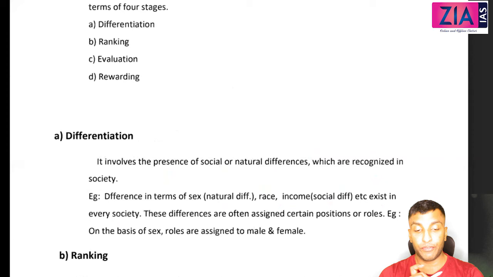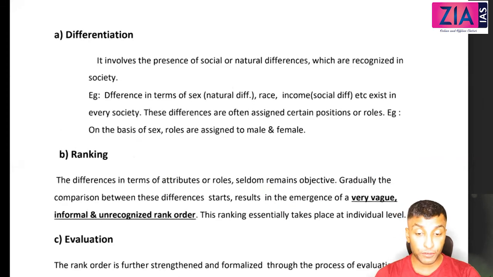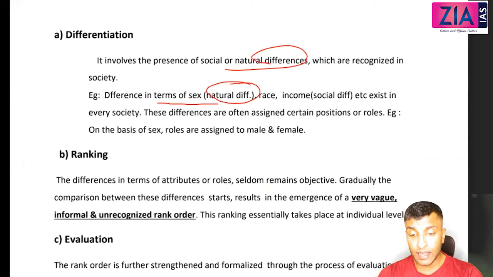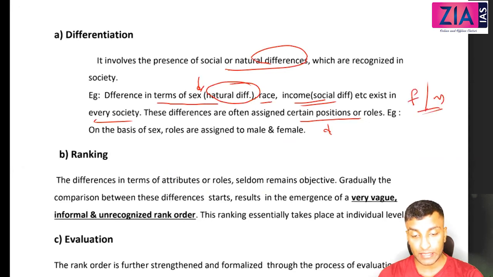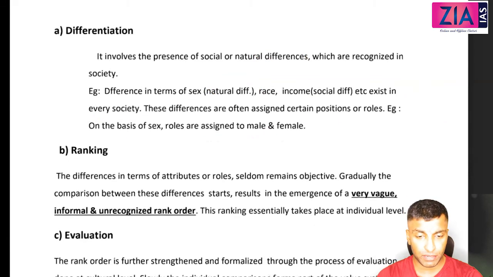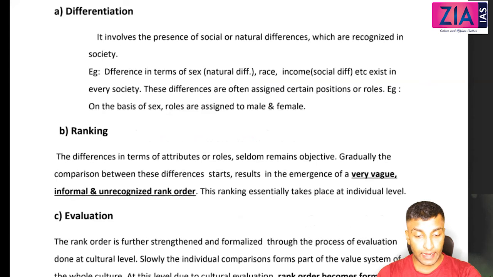So let's see that differentiation involves the presence of differences which are recognized in society. It can be in terms of natural difference like sex or race, etc. It can be social difference, which exists in every society. These differences are often assigned certain positions or roles. For example, male will do certain things, female will do certain things. Right? For example, on the basis of sex, roles are assigned to male and female. I hope you don't face any problem here. Differentiation means simply differences.